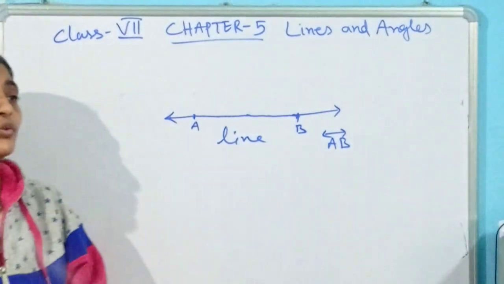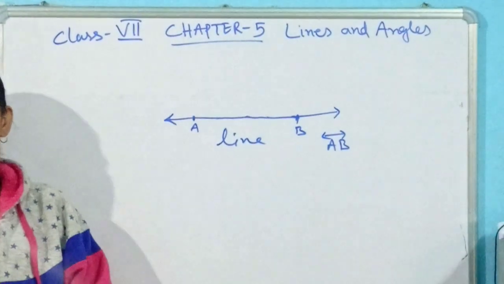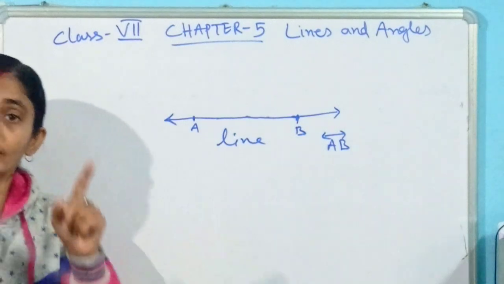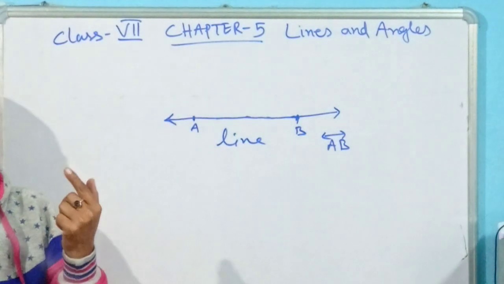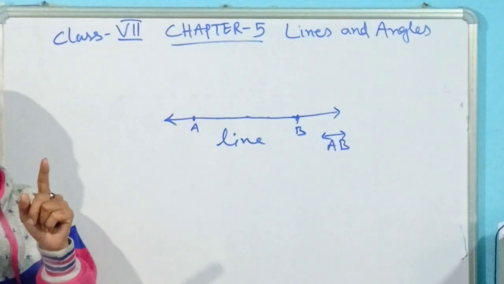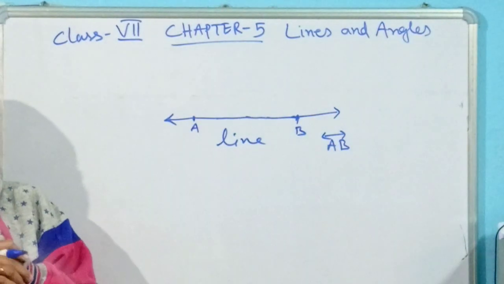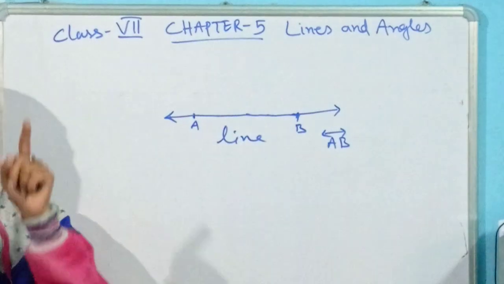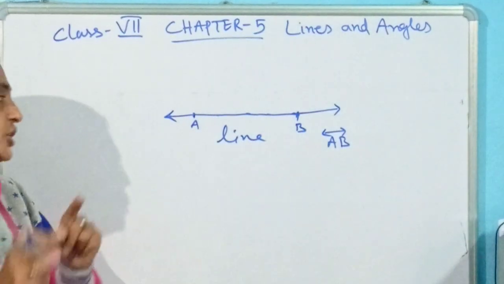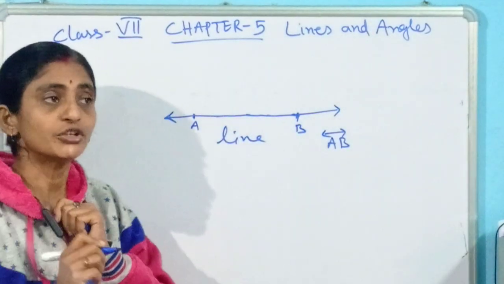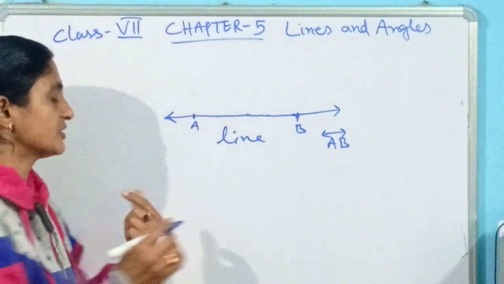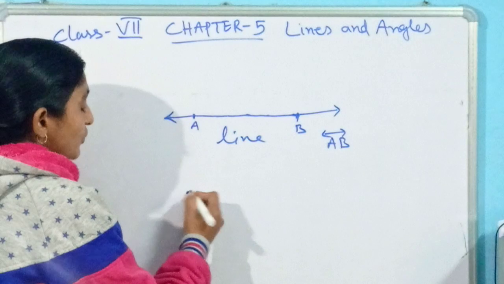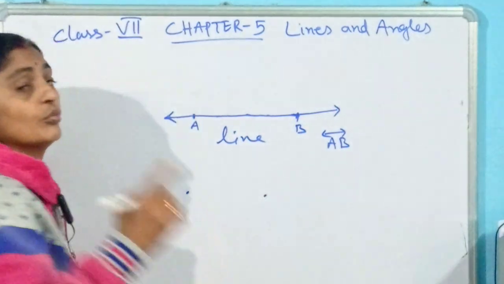But when we are going for geometrical work, we need that particular length of the line. When you are going to construct a triangle, or bisect a particular line, what does it mean? That is a line segment. Segment means a particular length. It has a fixed length. So if you are looking for a line segment, it is that fixed length between two points.